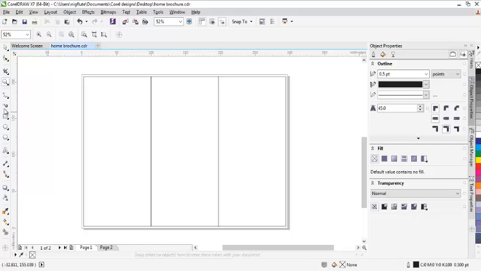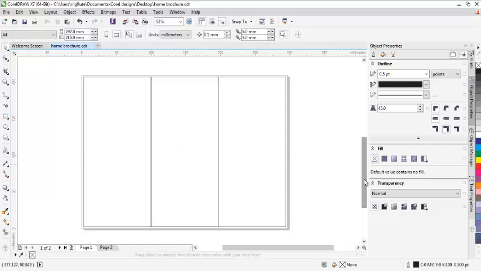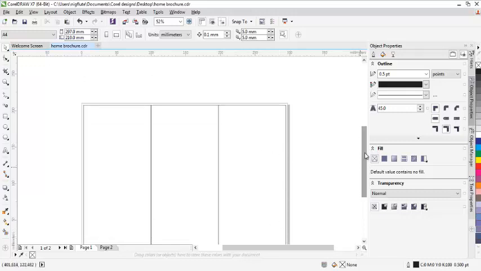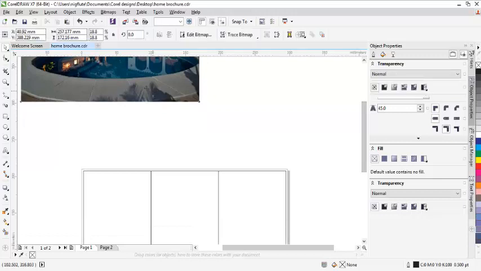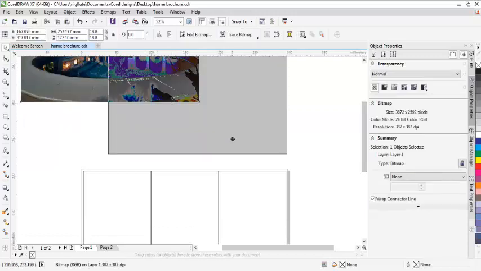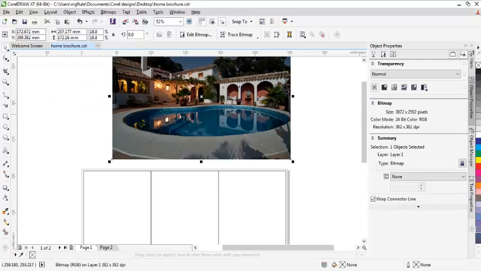Now first thing first, let me begin with the front page, then I will go in. Now I'll click on the picture. Let me drag this picture. I'll click on the picture so that it appears in front, because we are doing something that has to do with comfortability, your home.